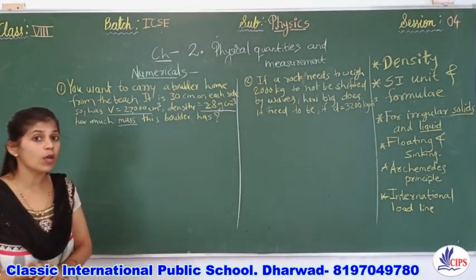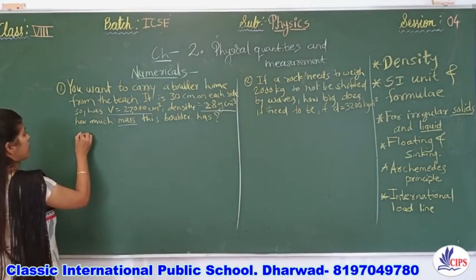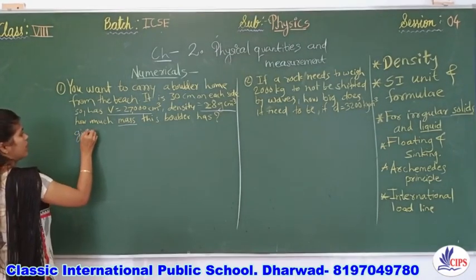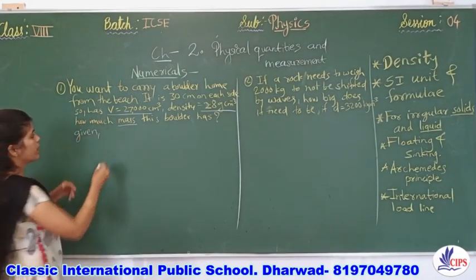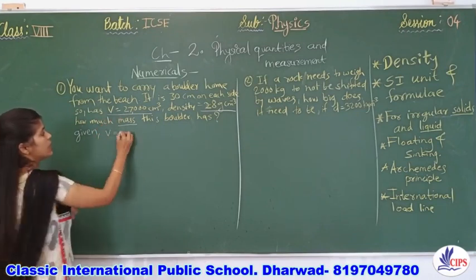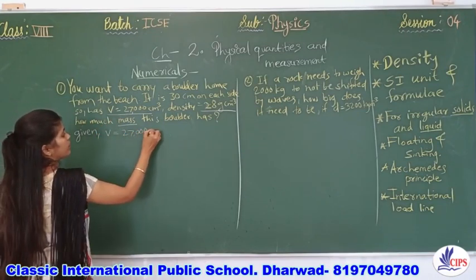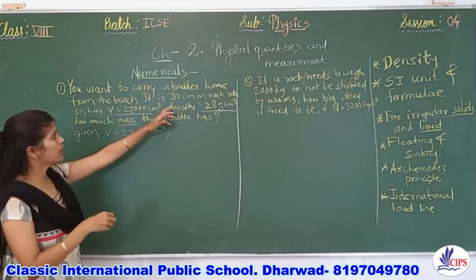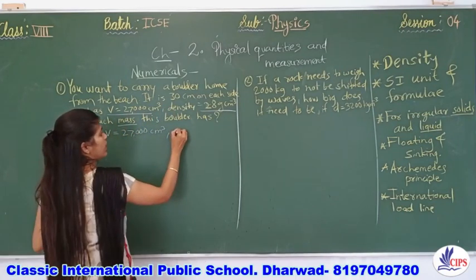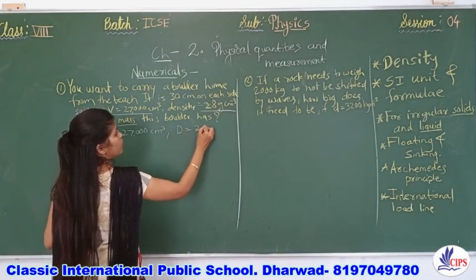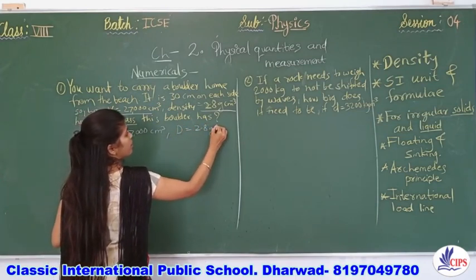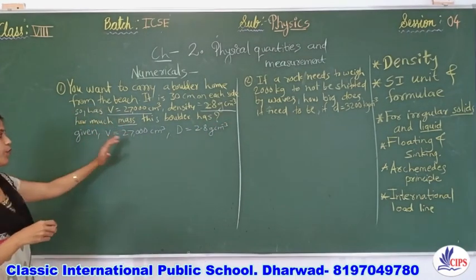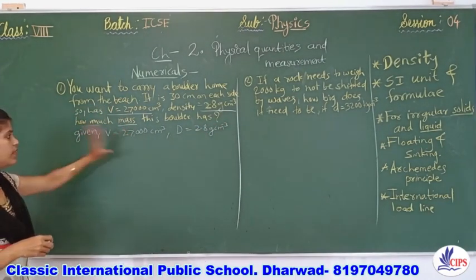Now if they have asked you about mass, see the method to solve all numericals. First, you should mention all the given values. What is given? Volume is given. It is 27,000 cubic centimeter. Then they have mentioned the density directly. D is equal to 2.8 gram per cubic centimeter. Okay, now up to this point, all the information is here.